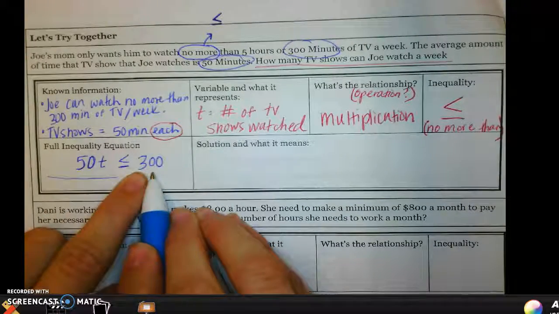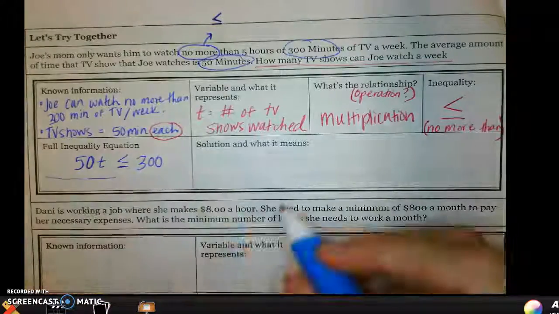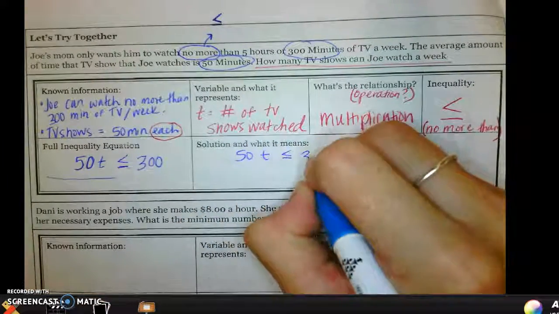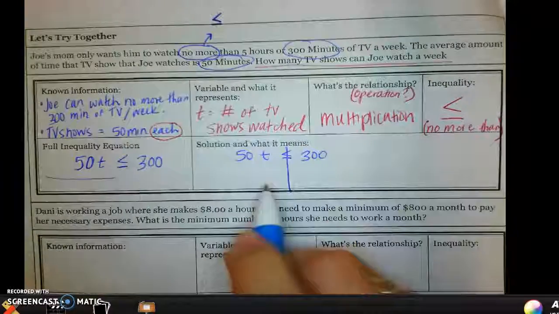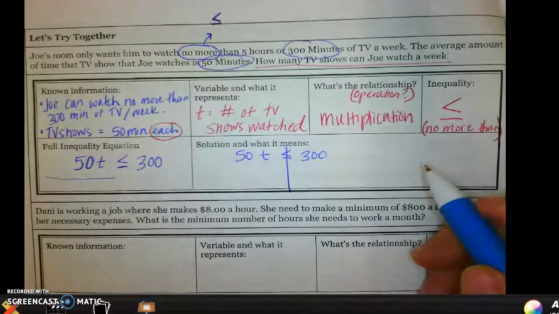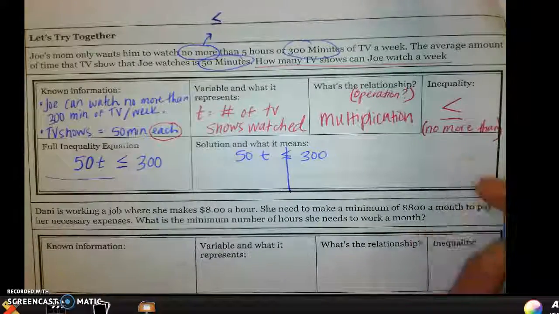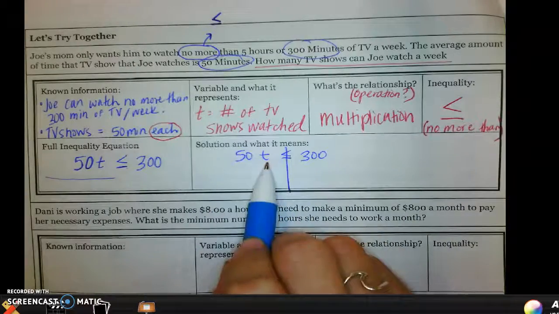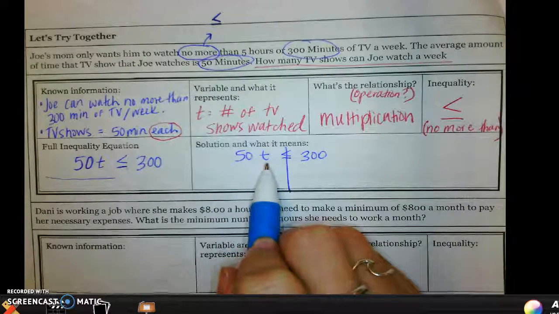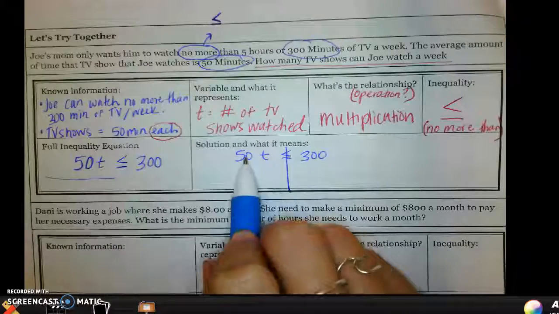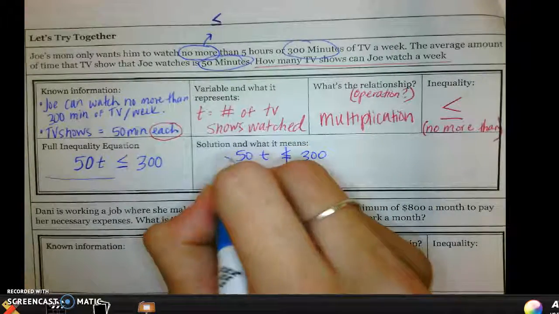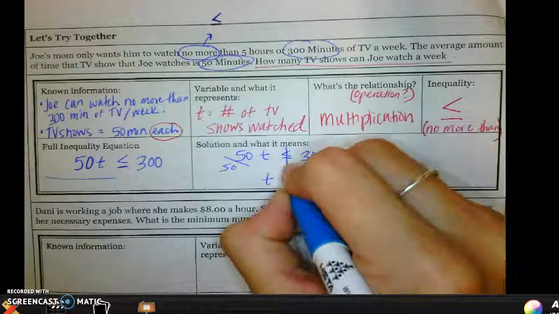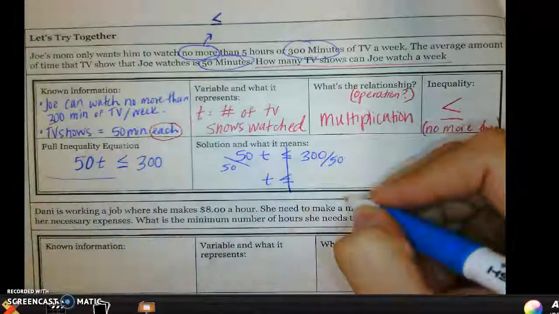All right, now I can take this inequality, solve it, and that's going to tell me how many shows that Joe can watch per week. So in order to solve for t, I know I need to isolate my t. This should all be a review. So 50 times t, the opposite of multiplication, is division. Whatever I do to one side, I should do to the other. T is less than or equal to 300 divided by 50, which gives me 6.